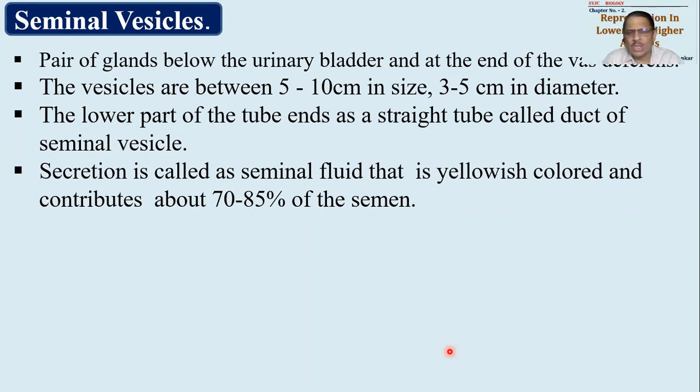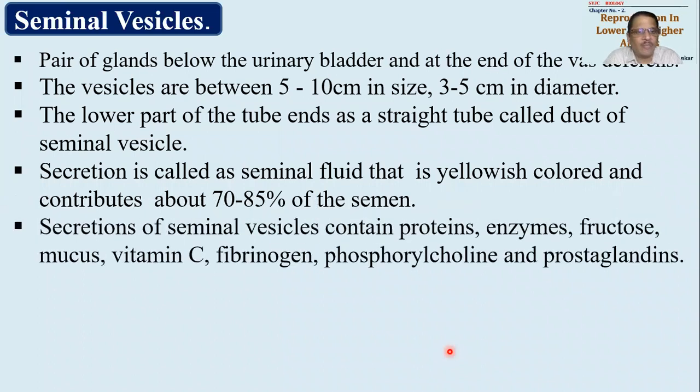It is little bit yellowish colored or yellowish white colored, off white we can say, and it will contribute around 70 to 85% of semen. Semen is a male genital fluid. मतलब copulation के वक्त ये fluid penis में से बाहर दिया जाएगा. It will contain sperms, not only sperms, but it will consist of seminal fluid. It will consist of prostatic fluid also. We'll discuss it later on separately. Semen को हम लोग बाद में वापस से study करने वाले हैं.